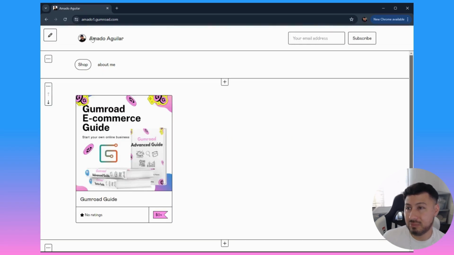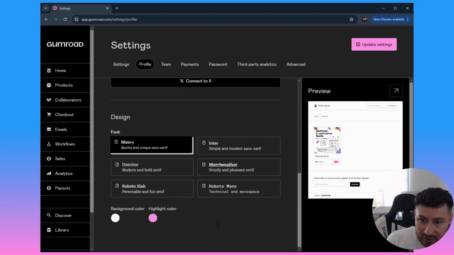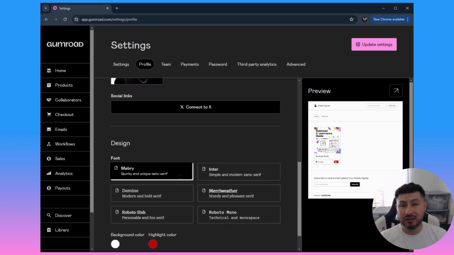So now with that being said, you now created your account. You created your whole profile, customized your store. Oh, actually, last thing right here where it shows that pink highlight, you could change that highlight color to whatever you want. So let's say we want to go to blue or some sort of purple, maybe a green, or probably like a red button. It's all up to you. Whatever color you want to change the highlights to, you could change it to those colors. So that's how you list your product.